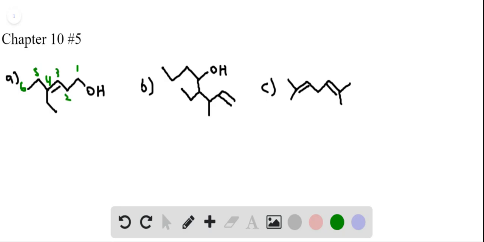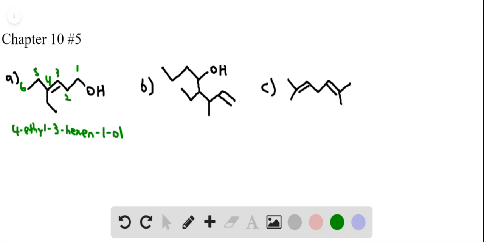And so it's going to be 4-ethyl, 3-hexen. So hex for the 6 carbon chain, en because there's a double bond on carbon 3, 1-ol for the alcohol. So 4-ethyl-3-hexen-1-ol.